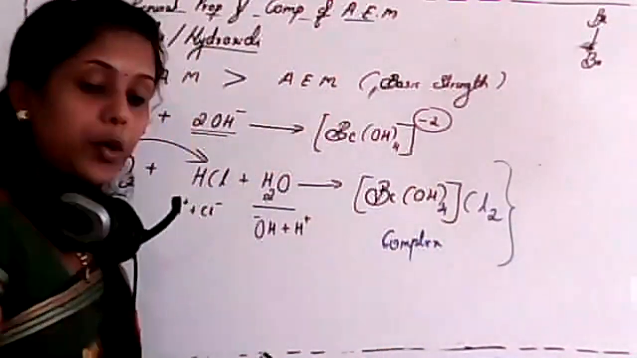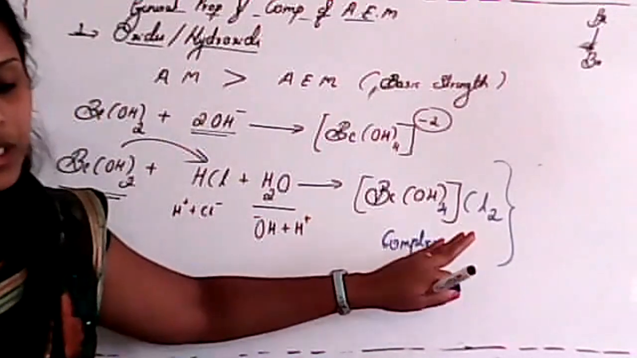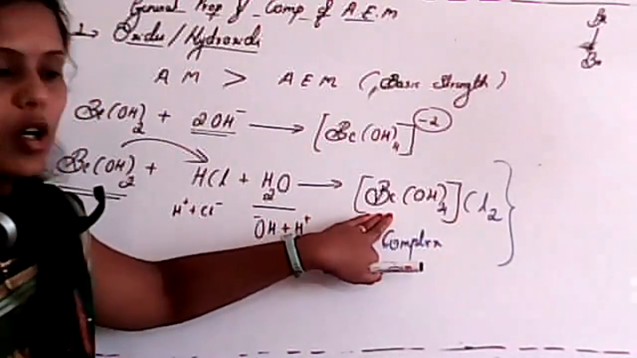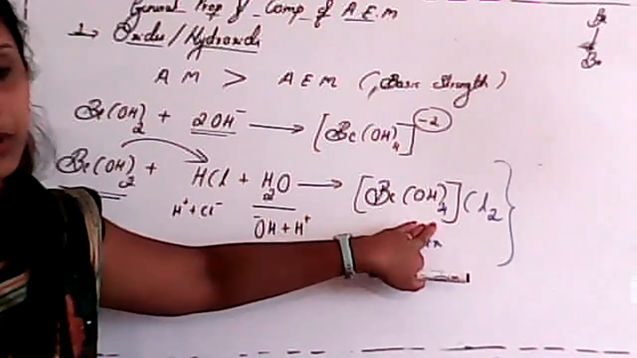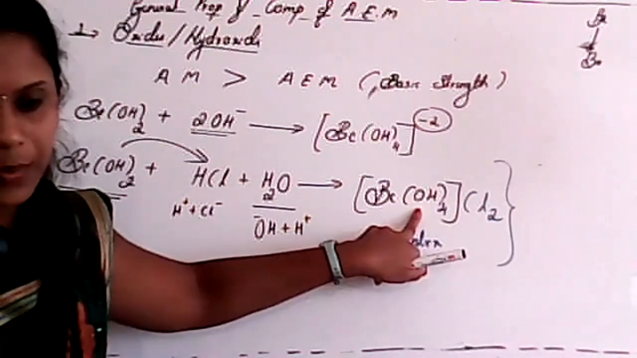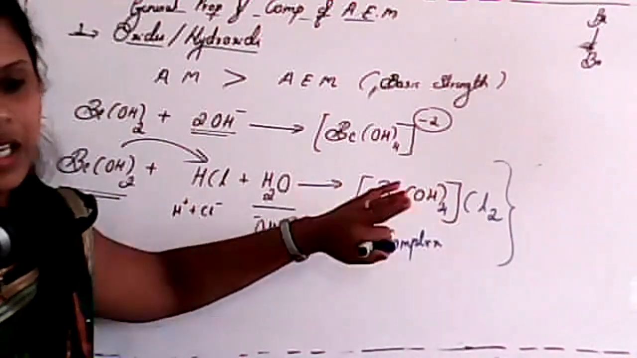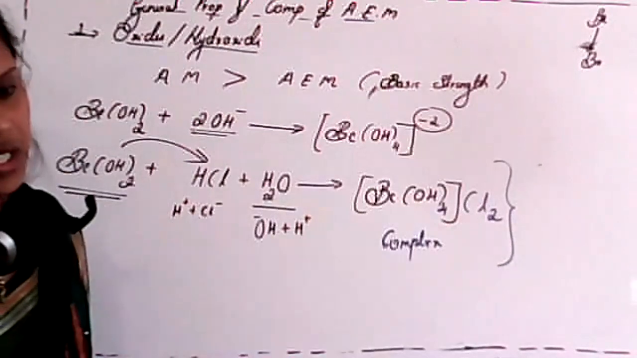It is a complex compound, and naming of this compound is very different. Clear? It is somewhat berylate tetrammonia tetrahydroxychloride. If NH3 is present here, we consider tetrammonia, or else tetrahydroxy. Naming of this compound we study in our next year.